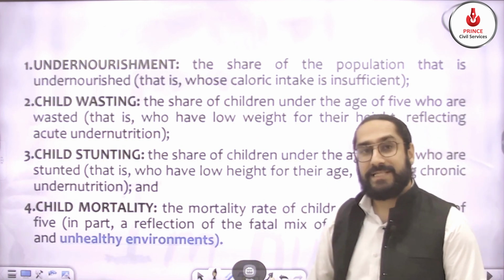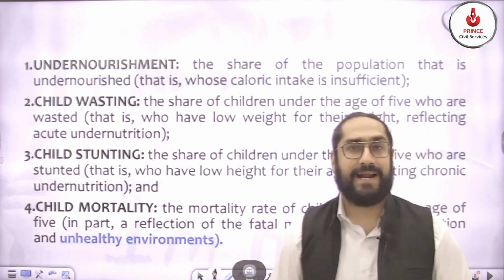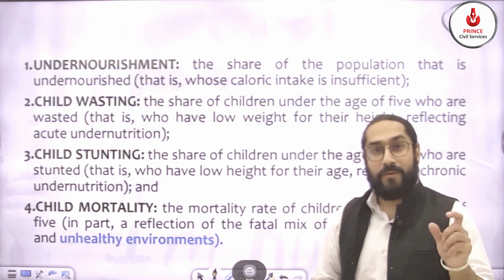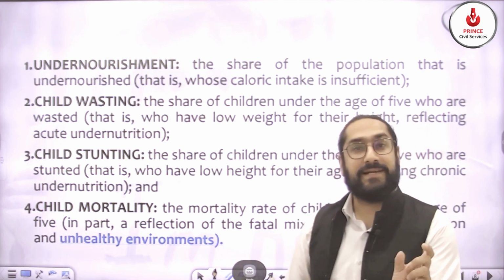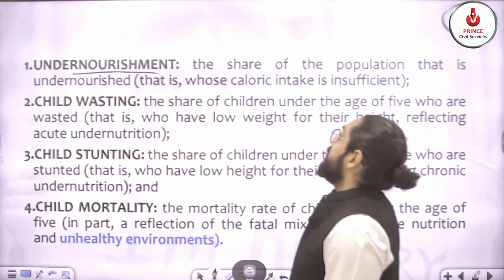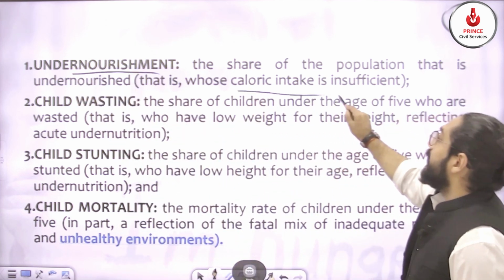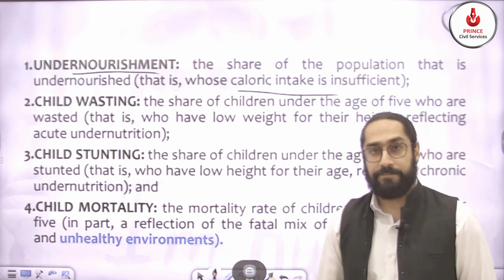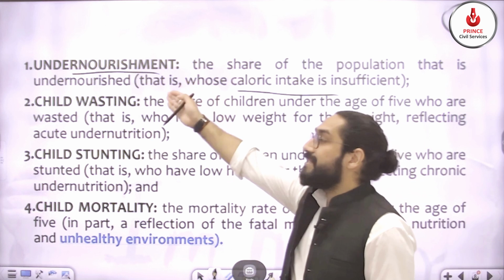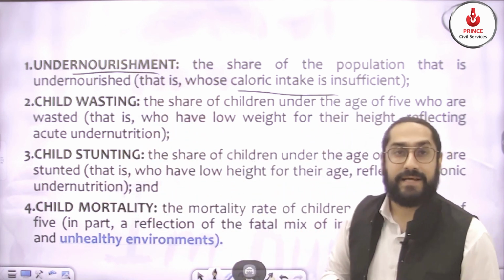Now, let's discuss one by one what the parameters are. You can be asked, actually this has been asked as a question, that while calculating GHI, what indicators are taken into account? So first is undernourishment. It's simply that the calorie intake is insufficient. You are not taking the required number of calories, so the person or the children are undernourished.